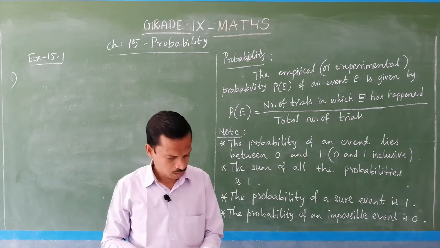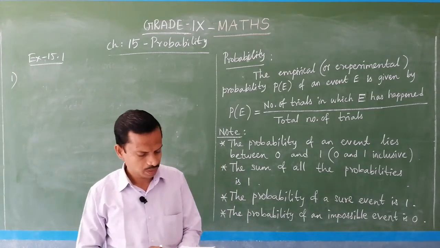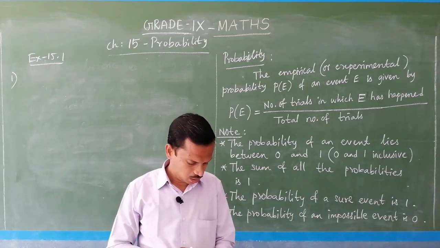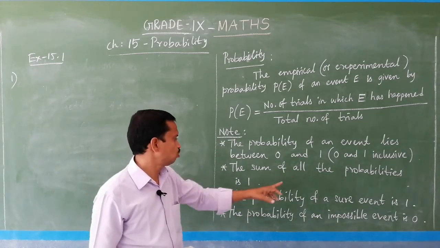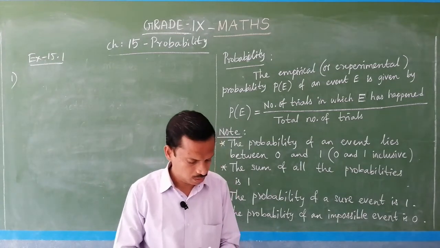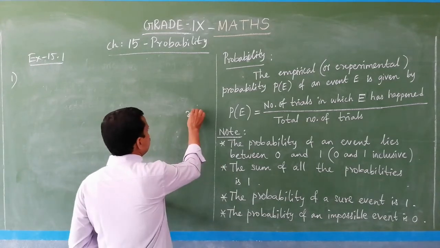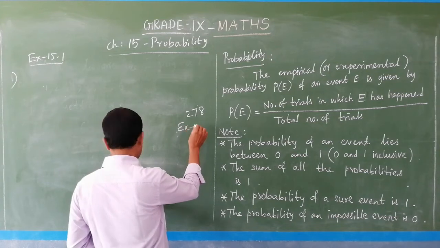And now on page number 278, you see example 3 is there. To understand well that the sum of all probabilities is 1, that is the best example, on page number 278, example 3.